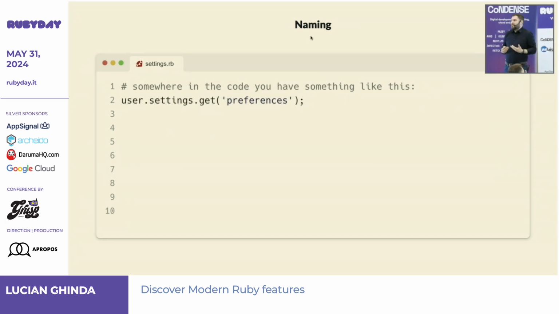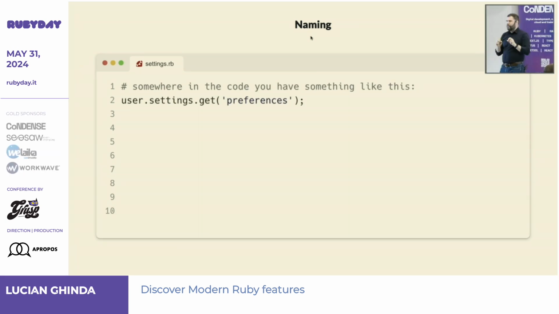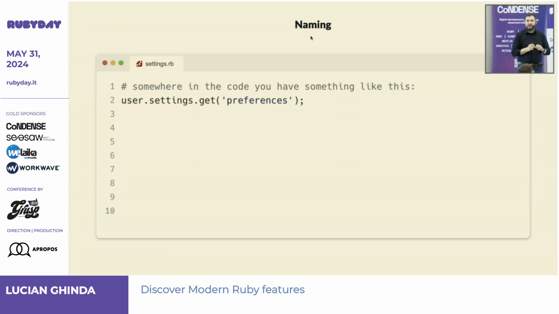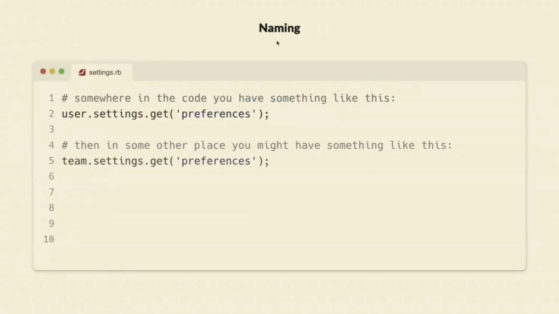And of course, if you're not in a high performance environment, methods are free in some way, right? I'm not saying they are memory free or performance free, but if you're not in high performance, you can create quite some methods until you reach a performance barrier. So you can use it for naming.